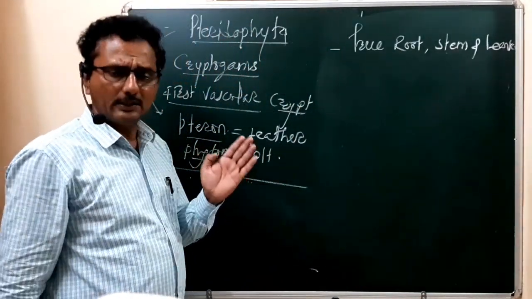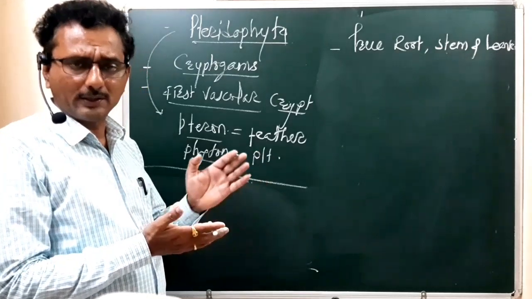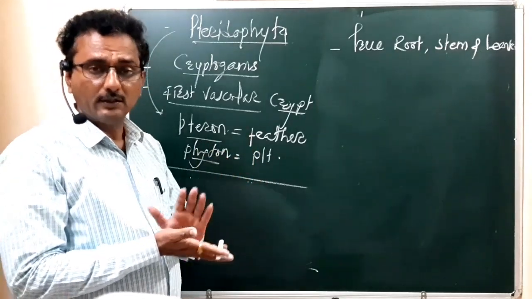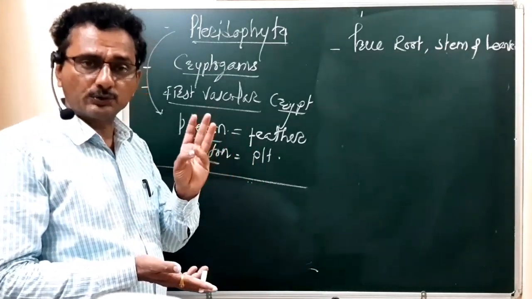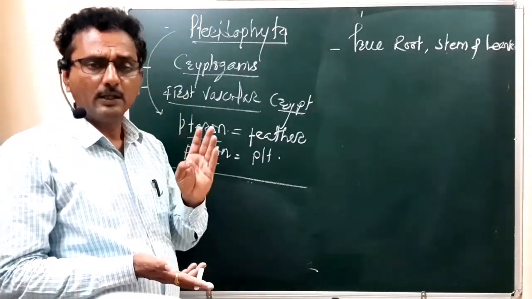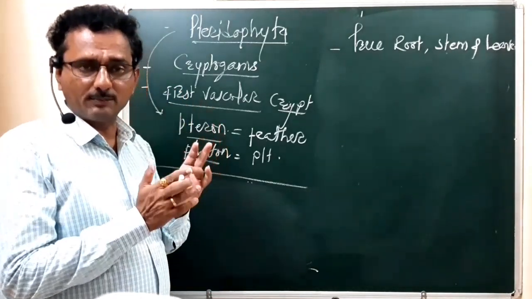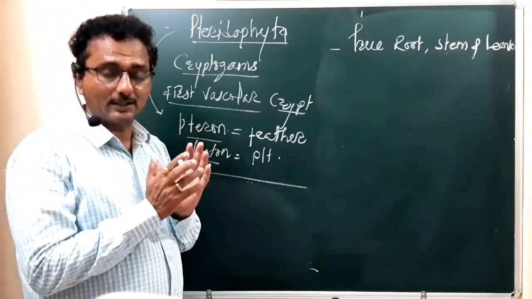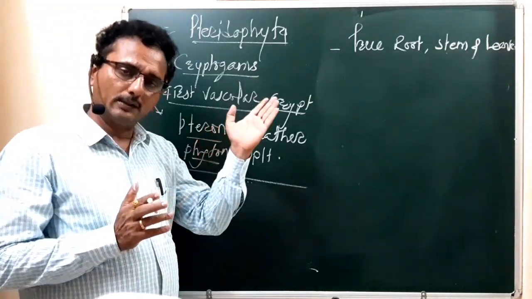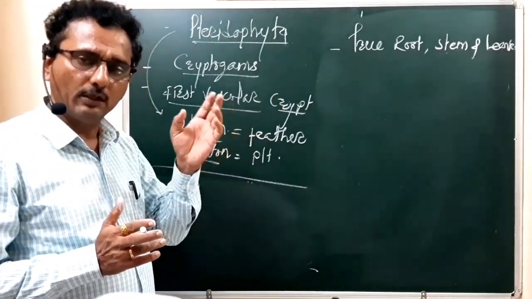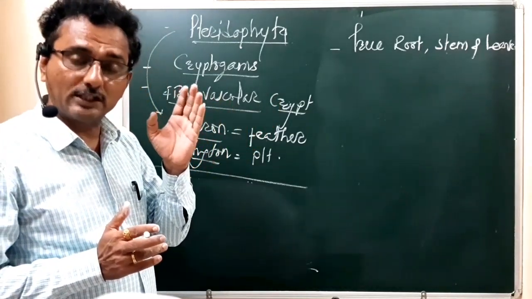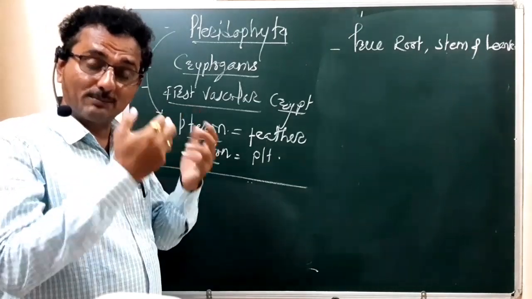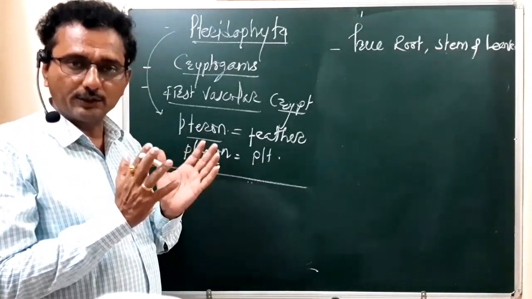So remember, in the primitive plant group, the previous plant group Bryophyta, they never show the presence of true roots. Their rhizoids are present. They never show the presence of a true stem. We have seen in the plant group Bryophyta, they show a stem-like structure, but it is not a true stem.